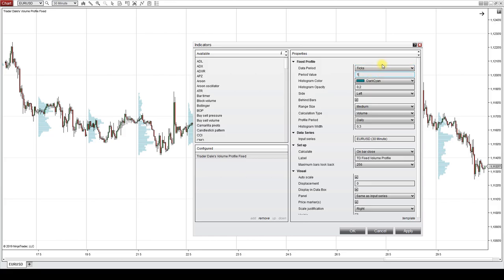The most precise you can get is this setting. Every tick the price makes, you'll get volume data for the given tick. This is the most precise volume information you can get, but also it takes a lot of your computer power, and it takes a lot of time to load.